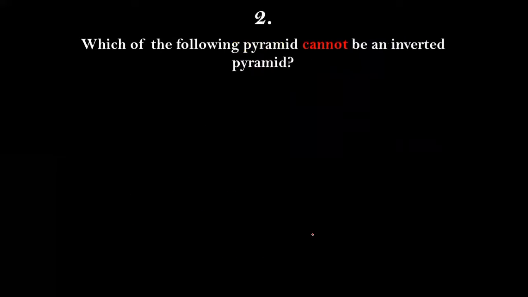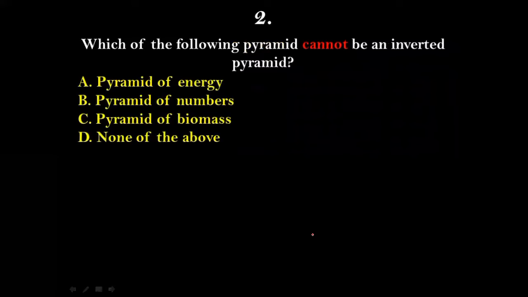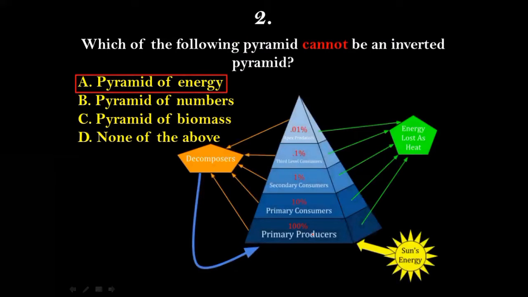Question number 2. Which of the following pyramids cannot be an inverted pyramid? Options given here are pyramid of energy, pyramid of numbers, pyramid of biomass, none of the above. So the pyramid that cannot be an inverted pyramid will be option A, that is pyramid of energy. You can see from the pictorial image here, and we all know that the amount of energy transferred from one trophic level to another is only 10%.